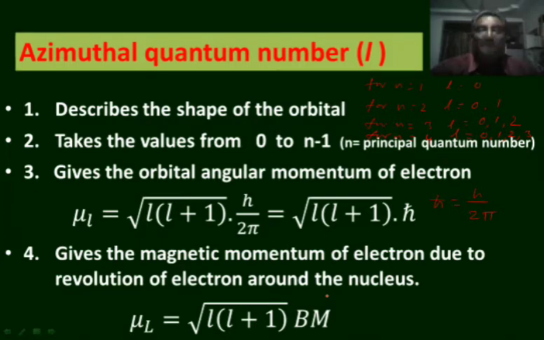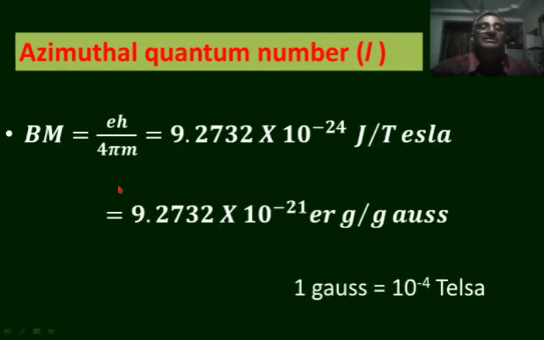The value of one Bohr magneton is equal to 9.2732 into 10 to the power of minus 24 joules per Tesla. It can be obtained, it will be equal to eh by 4 pi m, where e is the charge of electron, h is the Planck's constant and m is the mass of electron.